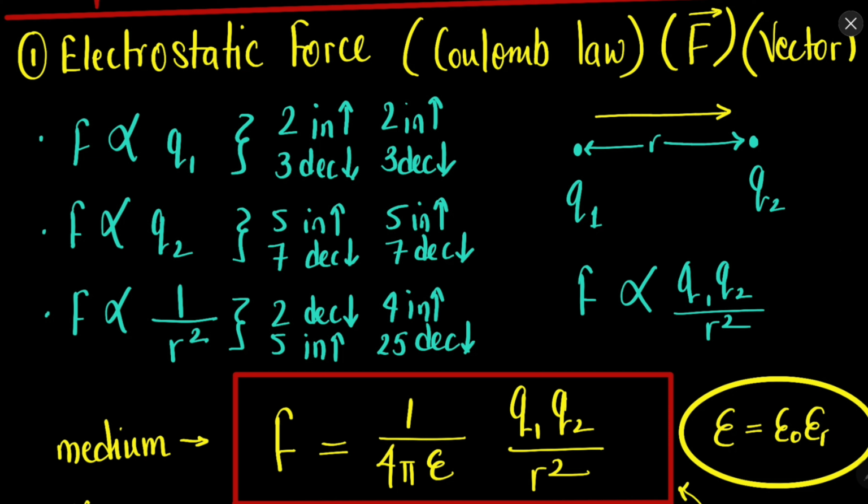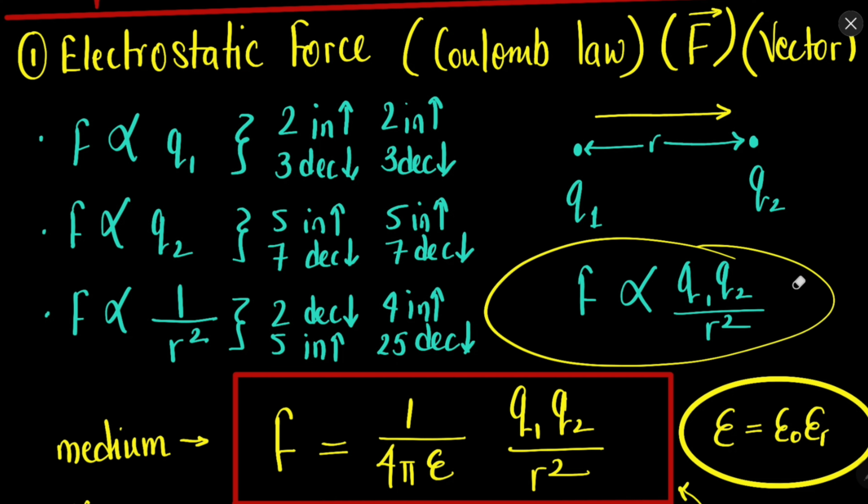That is, if the distance decreases, then the force will increase, but how much? It will not increase by 2 times, it will increase by 4 times. Why? Because 2 square is 4, so the force increases by 4 times. If you increase the distance by 5 times, then the force will decrease 25 times, because 5 square is 25.